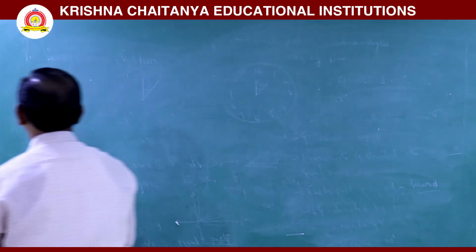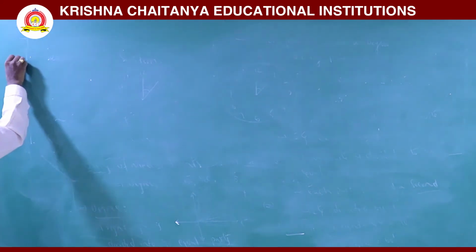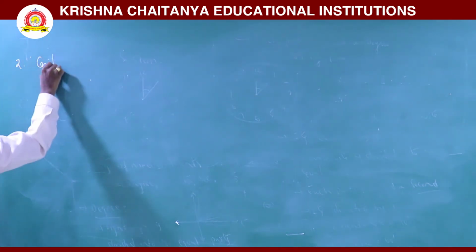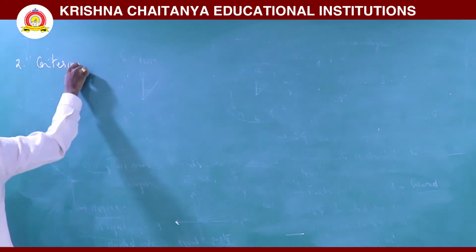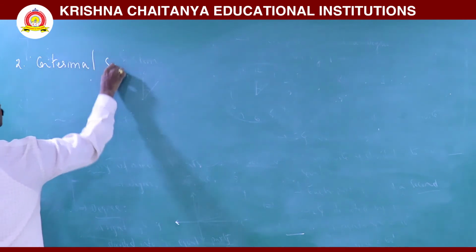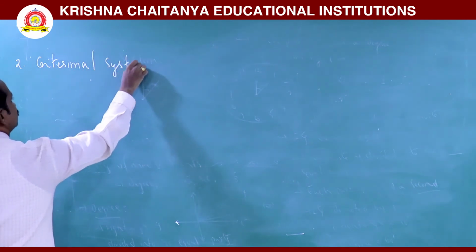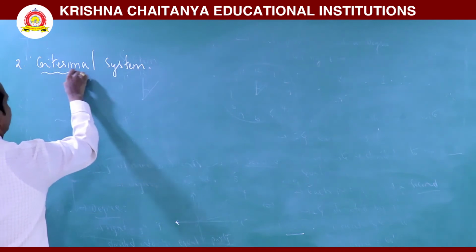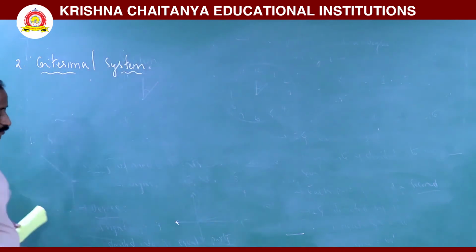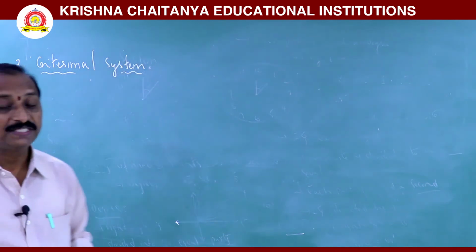Now, observe the second one. What about the second one? The centesimal system. What is the centesimal system? We call it the French system.